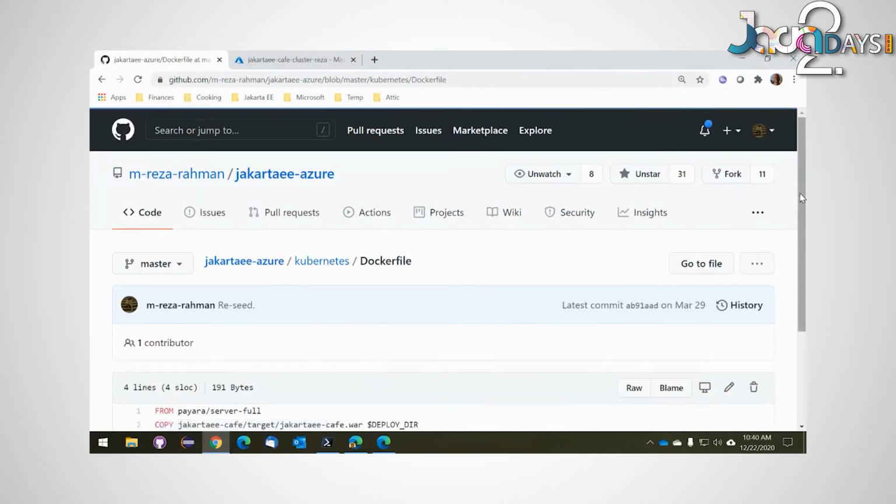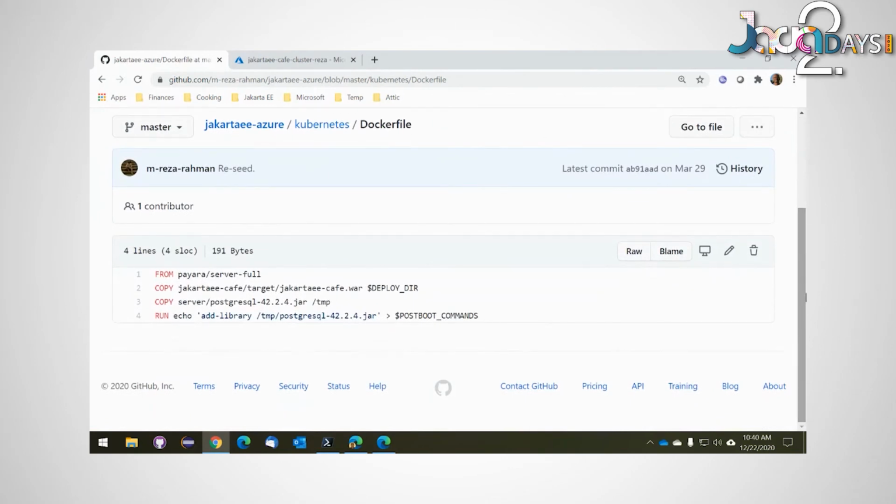So this is, in a way, an abstraction over what we did in the VM world. Remember in the VMs, I installed Java, I installed Payara, and there was the operating system. All of that is abstracted in a single line called FROM Payara server. So this encapsulates an already pre-built image with Payara on it. There is an operating system here, there's Java here, as well as a Payara server installed here. But I still need to do the deltas, the additional things that I need to do.